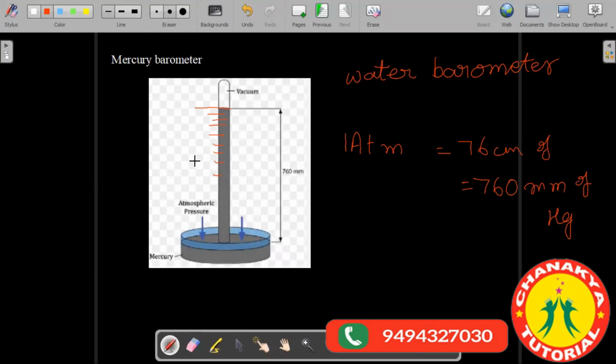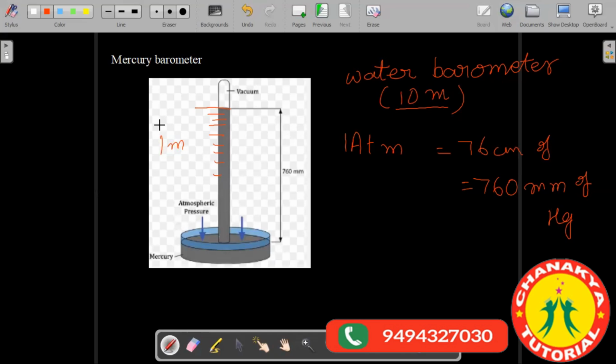You can also use a water barometer, but there is a problem with it. The problem is that a water barometer has to be about 10 meters long, whereas this mercury barometer is only 1 meter long. So which one will be easy to use? Mercury barometer, sir.